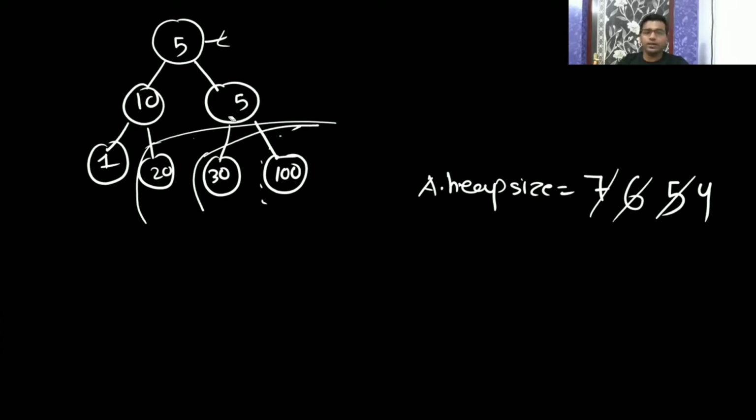15 will come here, so here it was 5 now. So 15 will come here and 5 will go down. Now with the last element I'm going to swap. So last element is this. So 1 will be here and 15 will be here. Now I will reduce the heap size by 1. So now we are not going to consider this.